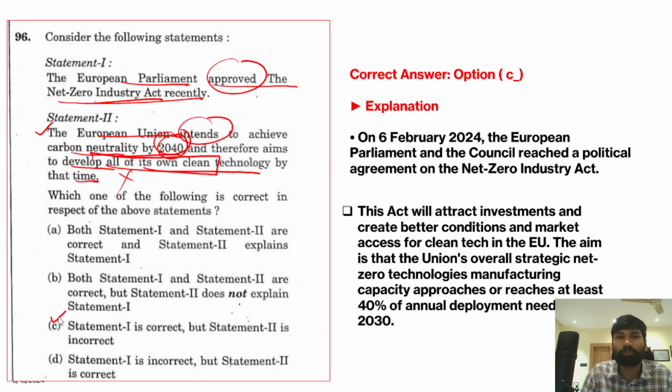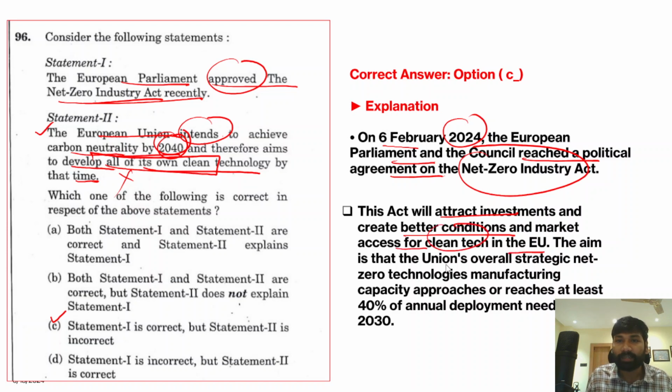So the correct answer for this question is option C, because on 6th February 2024, the European Parliament and Council reached a political agreement on the Net Zero Industry Act. This particular act will attract a lot of investment into the European Union, and it will also create better conditions and market access for clean technology in the European Union.